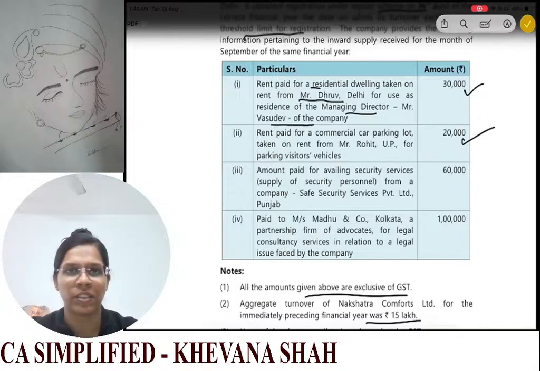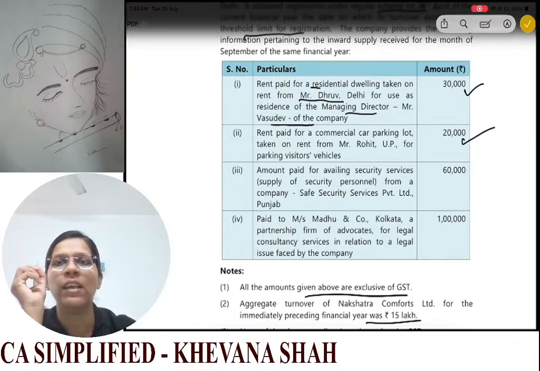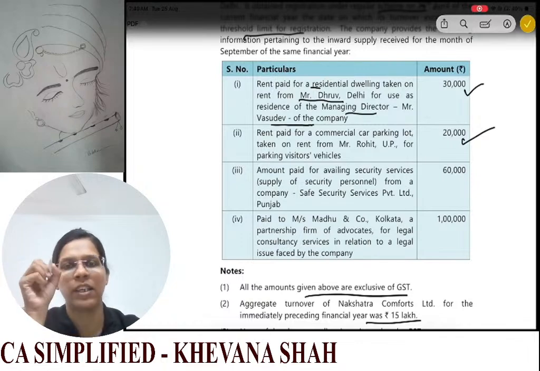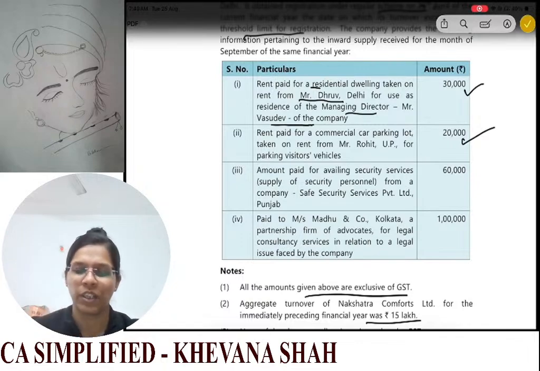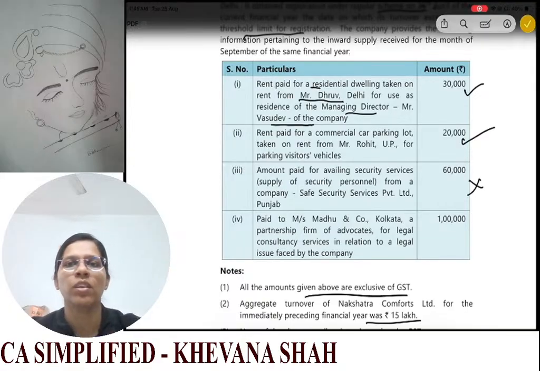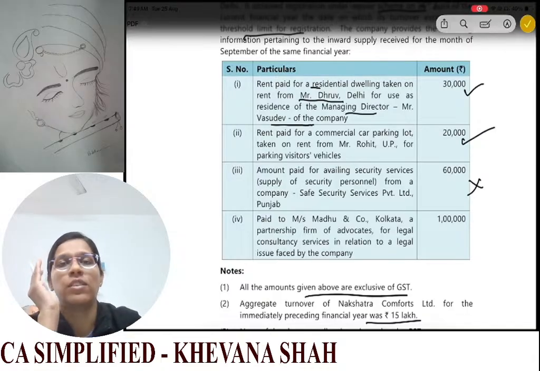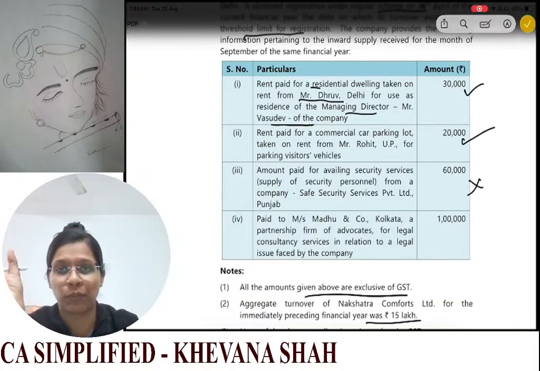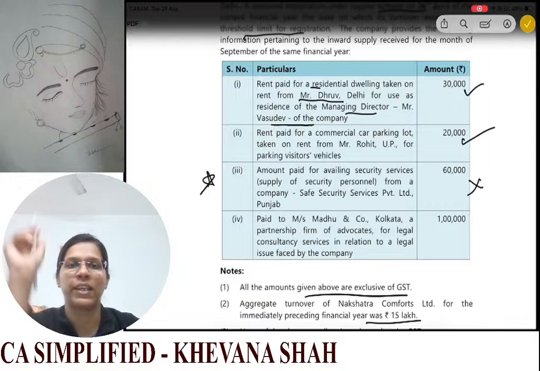Then you have security services. Now for security services, see, the supplier is a private limited company. Your RCM will only apply when supplied by a person other than a body corporate to a registered body corporate. So here it is from a body corporate to another body corporate, so your RCM will not apply. Only when your service is by a non-body corporate and it is given to a body corporate, only then your RCM provisions are applicable. This also you can mark as one important question.